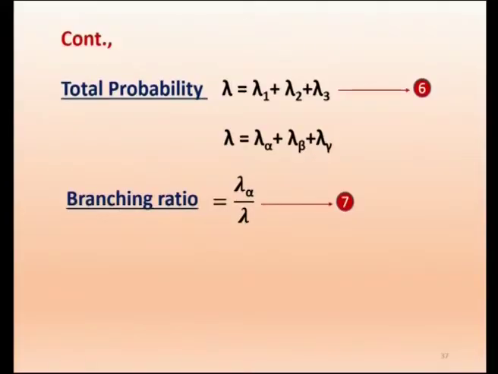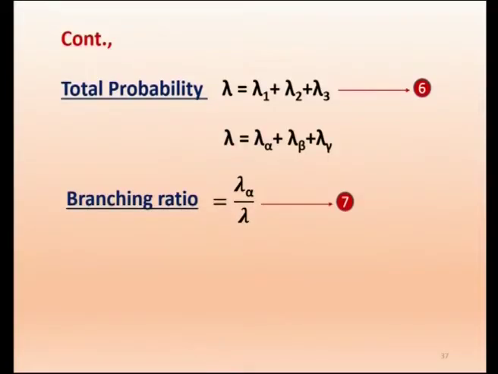We have just said this about alpha, and it is true for the others. The branching ratio for beta emission will be lambda beta by lambda, and for gamma emission, lambda gamma by lambda. So this is called branching ratio. Suppose a nucleus is emitting only alpha, then the branching ratio will be unity.